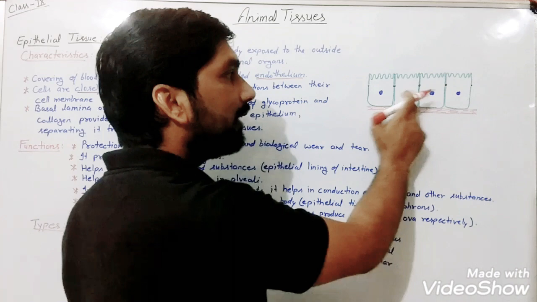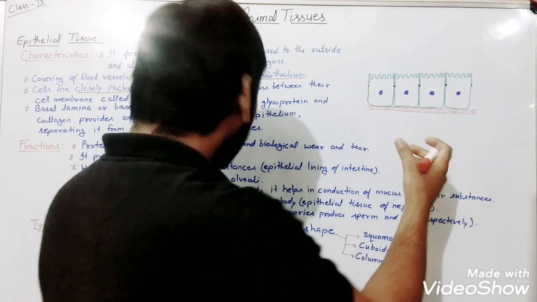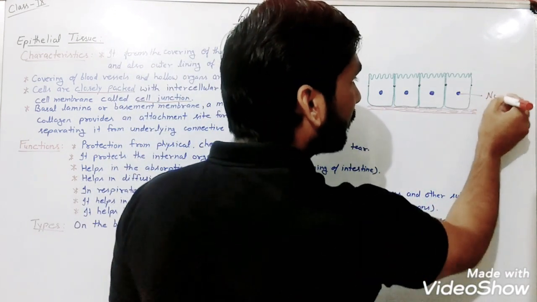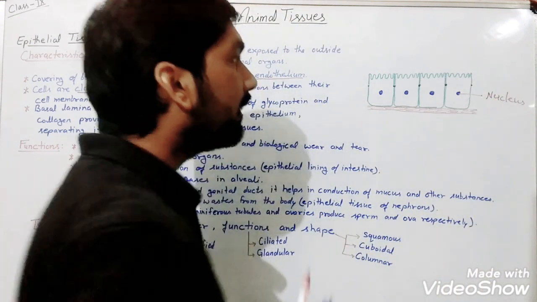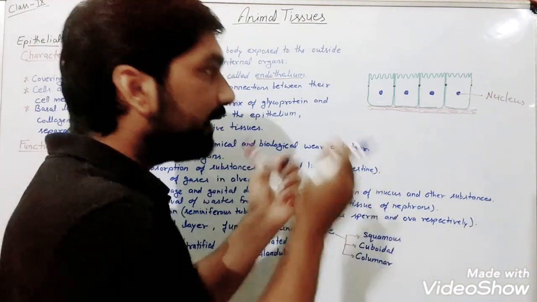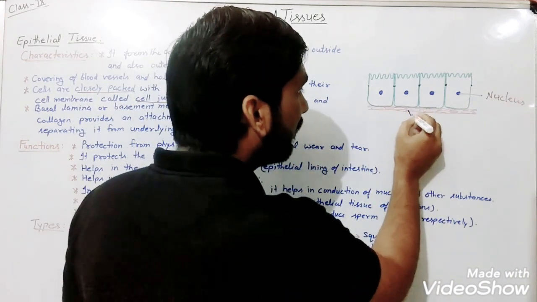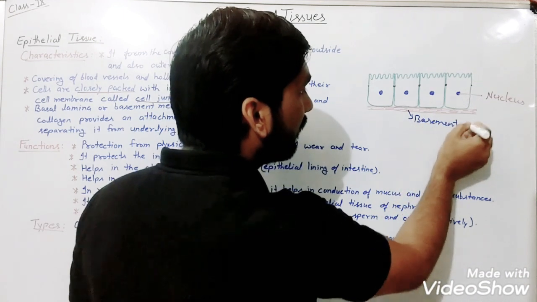Here I have made a figure. Suppose these are the cells; since it is a tissue, it will be a combination of cells. So these are the cells, and this is the nucleus. And all the cells must be joined together, cemented together. So here at the bottom we can see a layer that is known as the basement